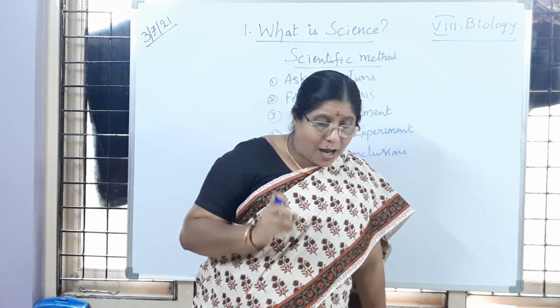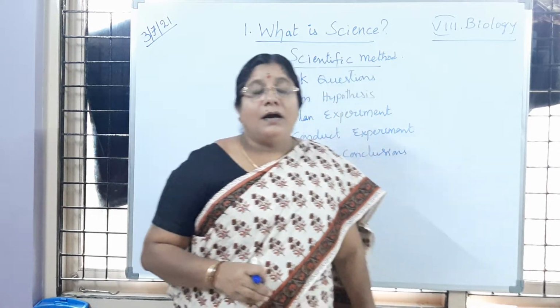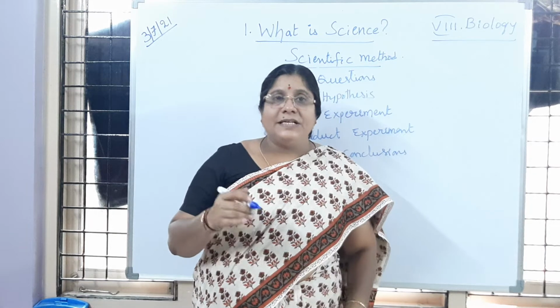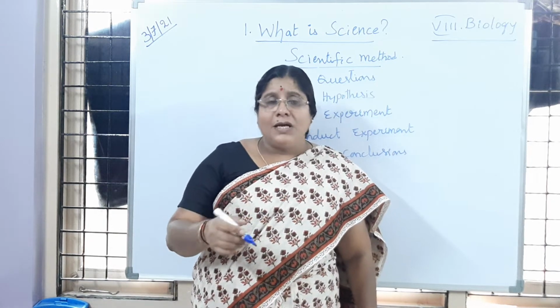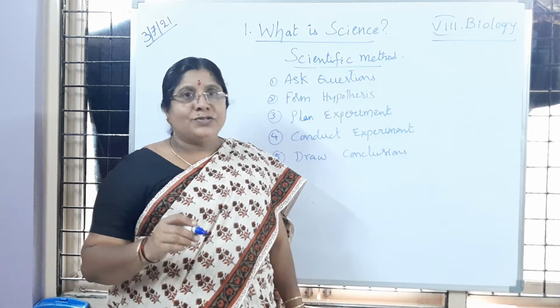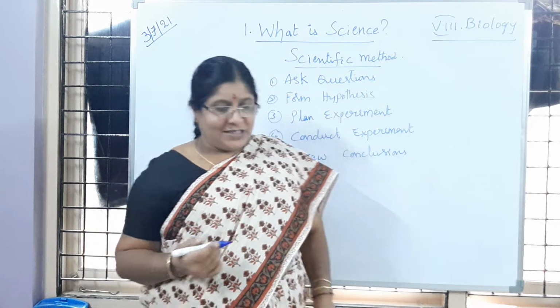So here, observe and ask questions. In your book it is given. We have to observe the things which are present in our surroundings. If we observe the things, then definitely we will get doubts. Is it not, children? So we can have so many questions and we have to select one question. Is it clear to you?